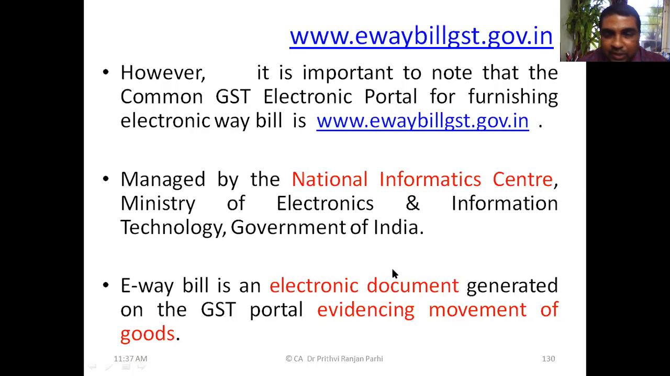Okay, so what is an e-way bill? This is basically an electronic document which is generated through this portal, that means through this e-way bill site.